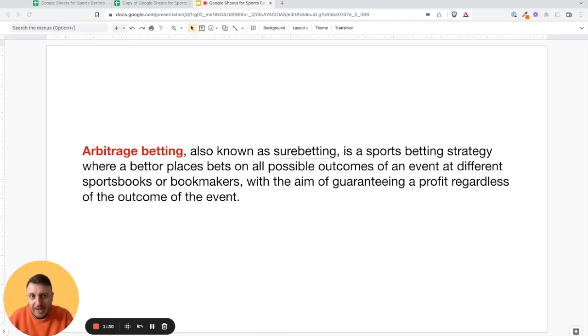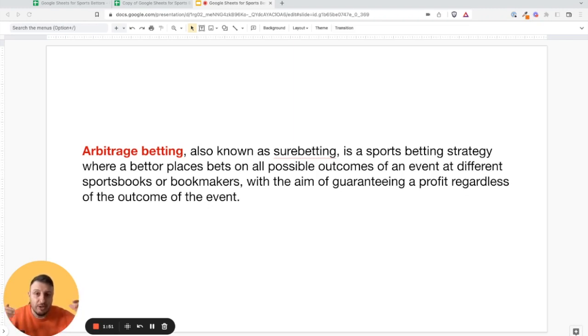Okay, so the first question is, of course, where you will find such an opportunity, if you will be quick, if they will not ban you. But we will not bother with these questions. We will bother with the final question: how much should you bet? Because, for example, if you have plus 110 and plus 110, you know that you must put exactly the same amount of money on both bookmakers, right?